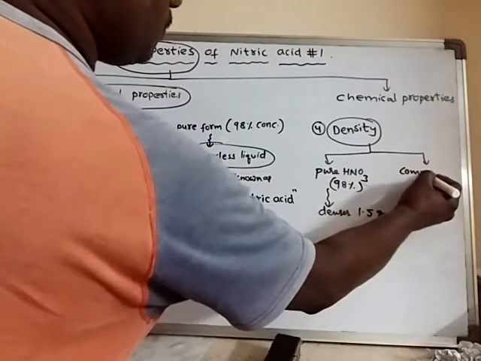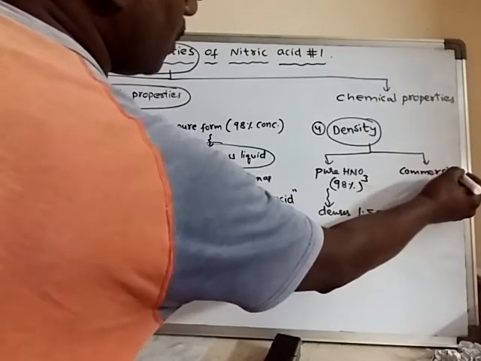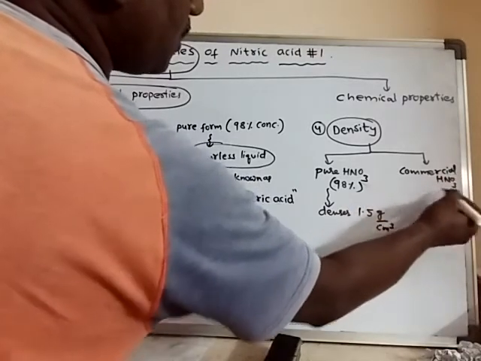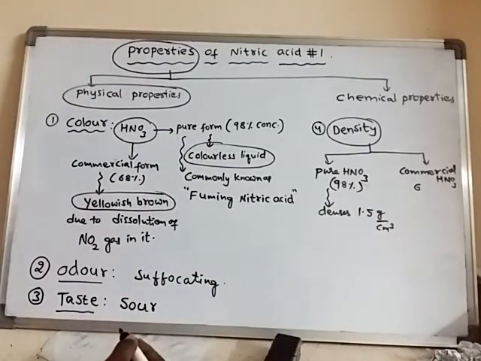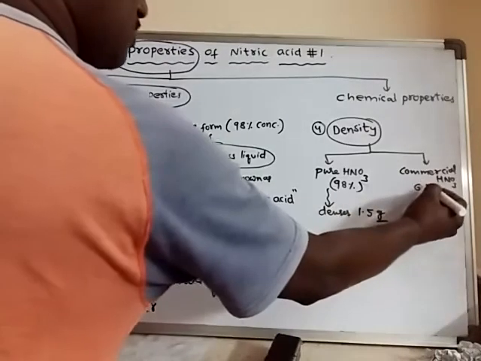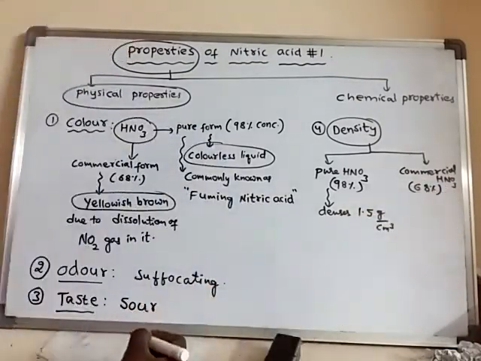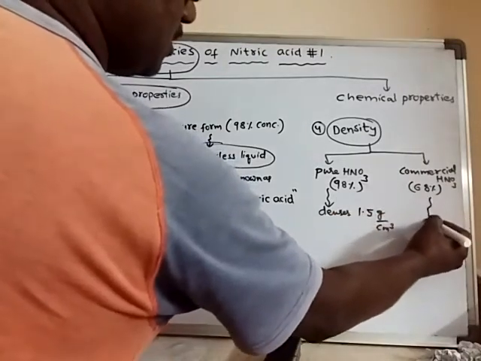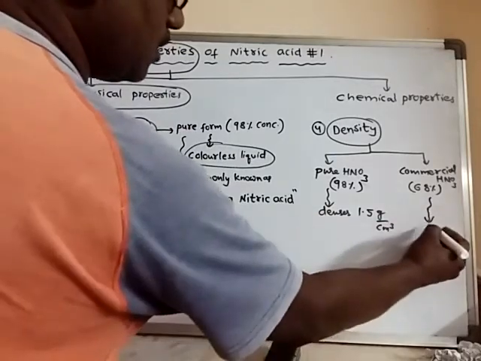The density of commercial nitric acid: commercial nitric acid is 68%, already we have seen. The 68% concentrated nitric acid is called commercial nitric acid, and its density is somewhat less when compared to pure nitric acid.